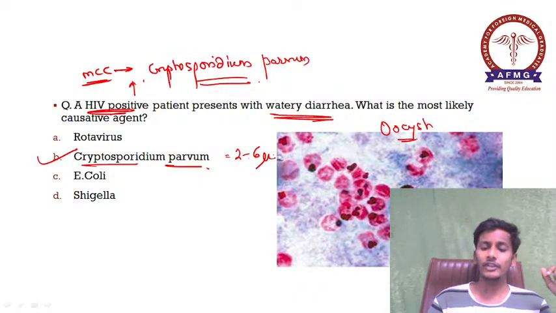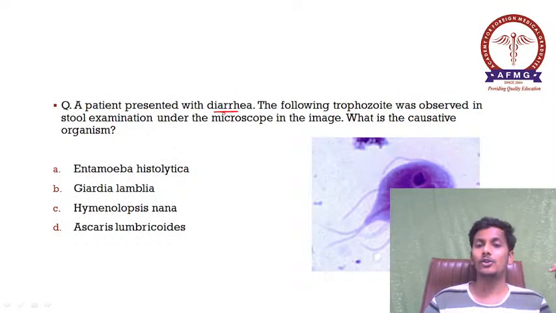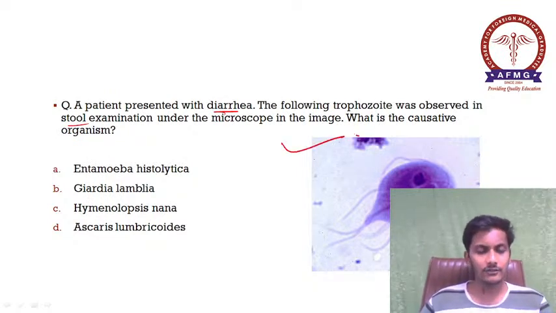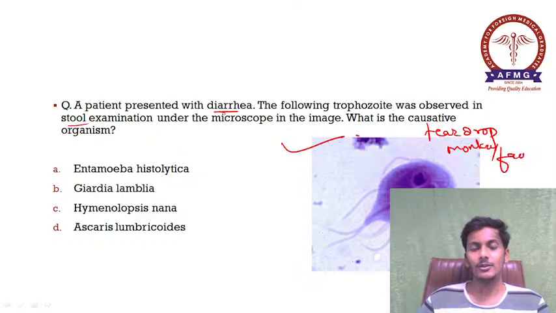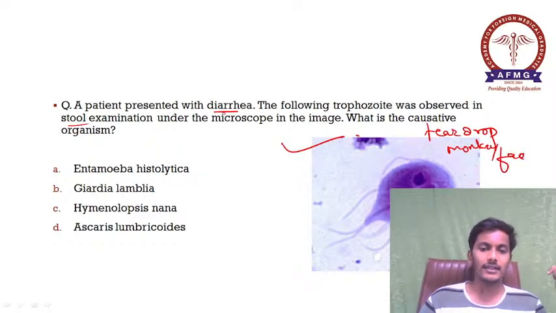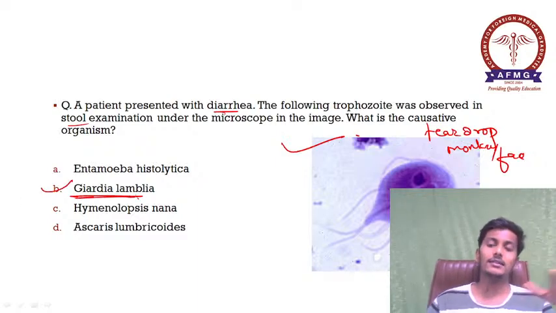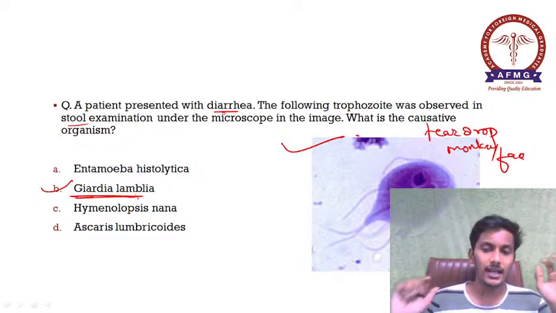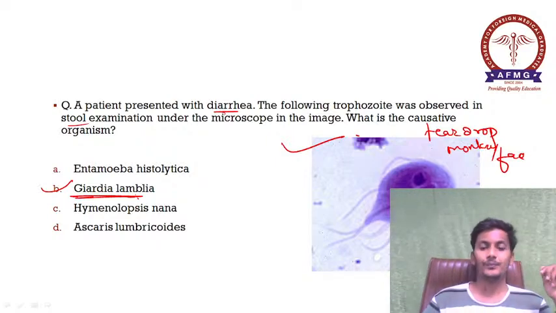Important. Moving further now, a patient presented with diarrhea. The following trophozoite was observed in stool examination under the microscope in the image. What is the causative organism? So this is the trophozoite of characteristic teardrop shape or monkey face shape, or tennis racket shaped you can say. So this is the characteristic trophozoite of nothing but your Giardia lamblia. So please remember, the answer over here was Giardia lamblia. This is a characteristic trophozoite of Giardia lamblia, which is a very common cause of diarrhea.